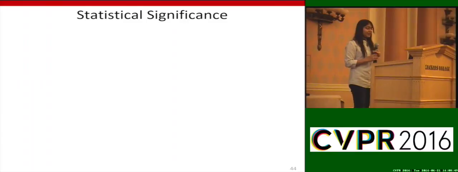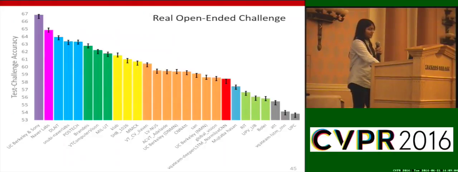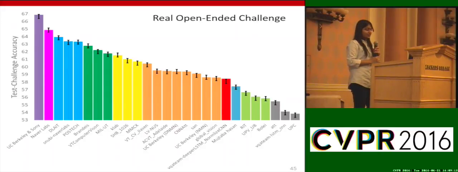In order to find whether the teams are statistically significantly better or not, we bootstrapped samples 5,000 times, and we report statistical significance at 99% confidence. So this plot shows groups of teams which are statistically significantly different in different colors, and we can see that the top 2 teams are statistically significantly different from each other and also from the rest.